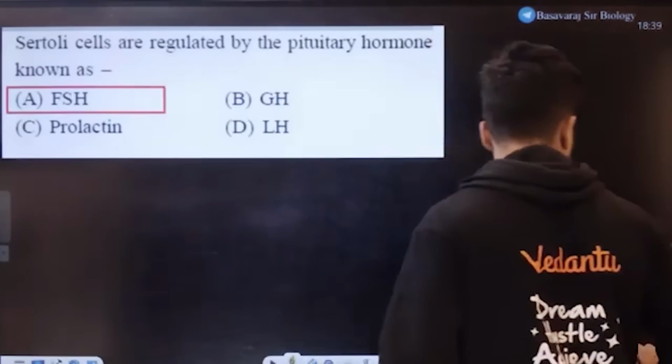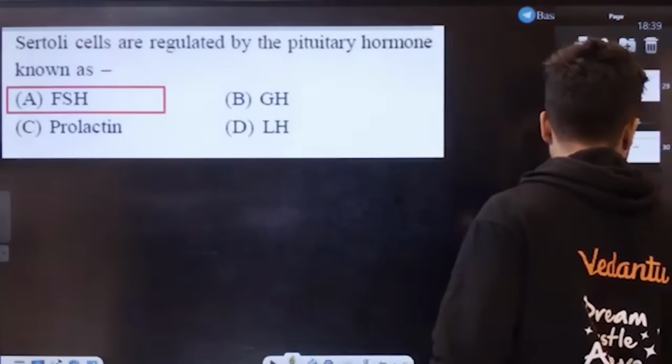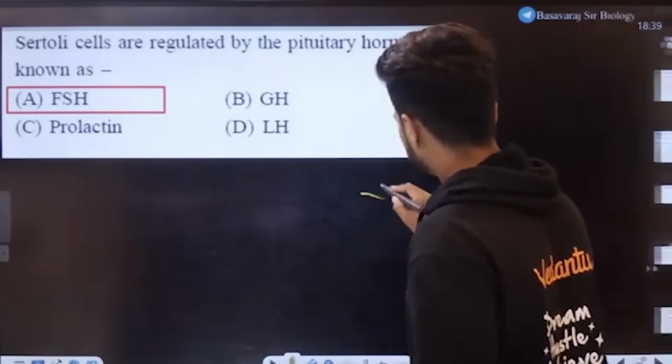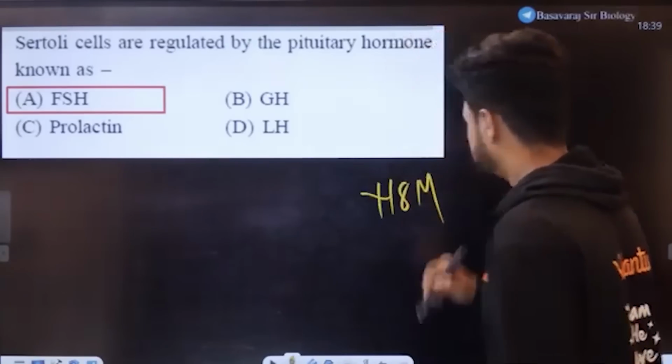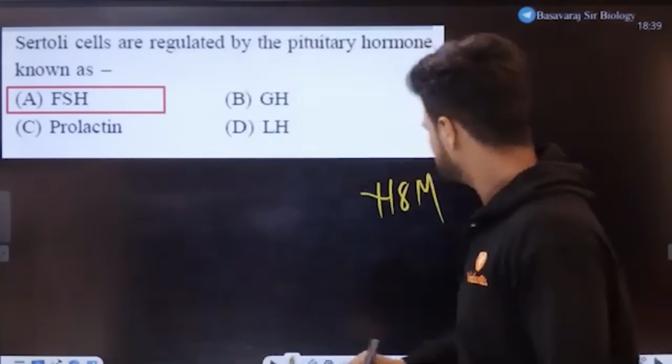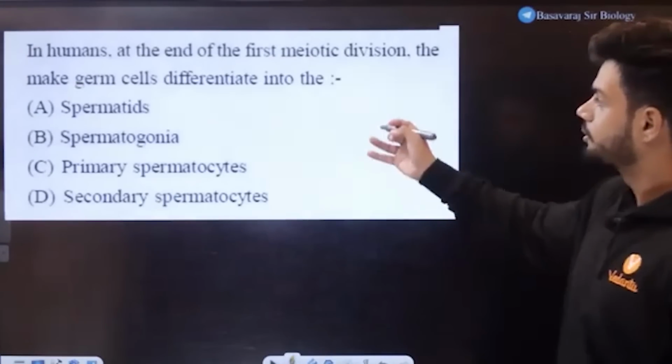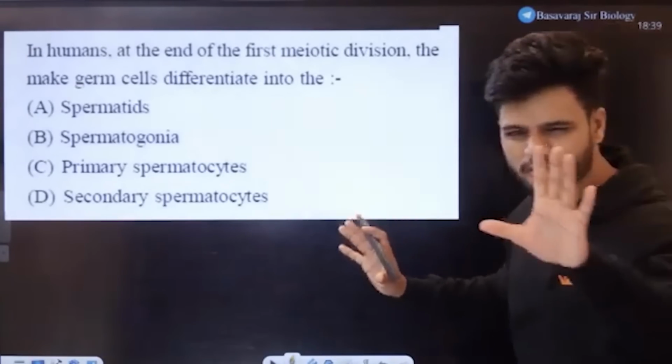How much was the marks, students? Plus 18, no? Plus 18 marks. Be happy. Next question. Let's see who can solve this question now. Let's see how many of you can solve this question.